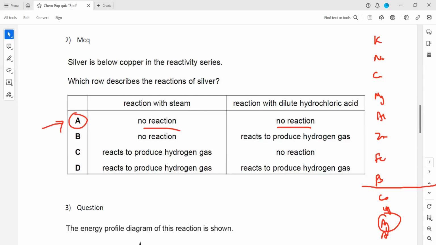So a least reactive or less reactive metal does not have a tendency to react with cold water or steam, as well as dilute acids. With concentrated hydrochloric acid it can, but not with the dilute.